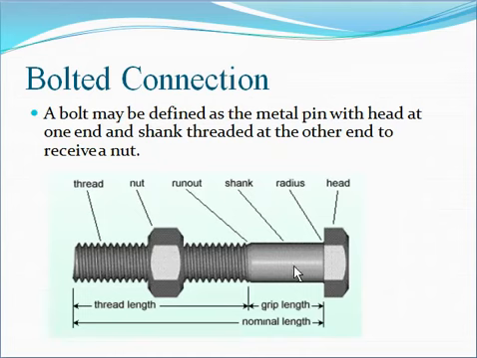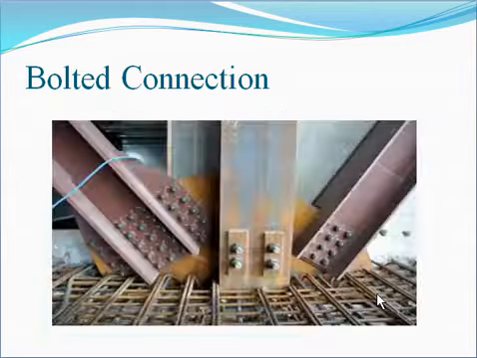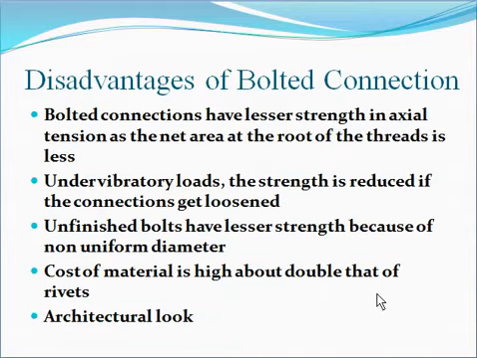You can see this using the diagram. Here this is the shank portion. At this shank portion the area is more, and at this part, due to the threads, the area gets reduced. So bolted connections have lesser strength in axial tension as the net area at the root of the thread is less.